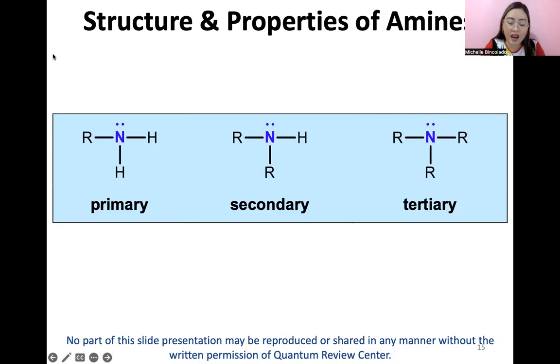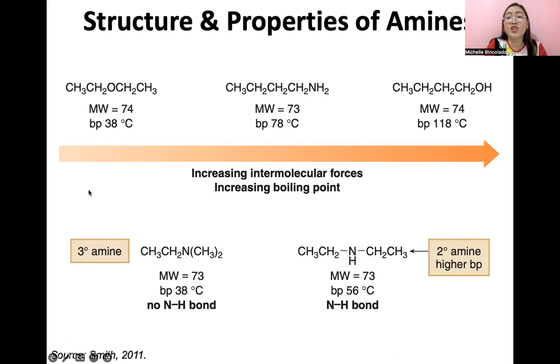Similar class sa alkyl halides at sa alcohols, ang carbon bonded to our group, the amino group, is sp3 hybridized. Okay? And yung group na on the carbon is an electronegative group. So ang halogen, ang OH, ang NH2, pare-pareho yan sila na electronegative. So may mga similar reactions kayong makikita class dito. When it comes to IMFA naman, mas malapit ang IMFA or ang strength ng IMFA ng alcohol sa amines because of the presence of H bonding.